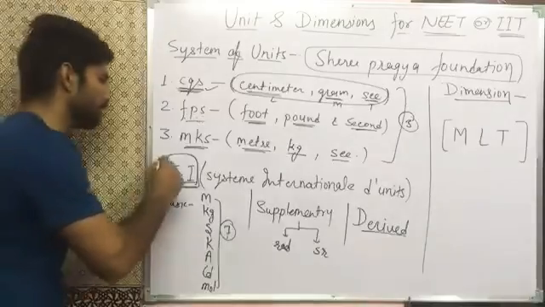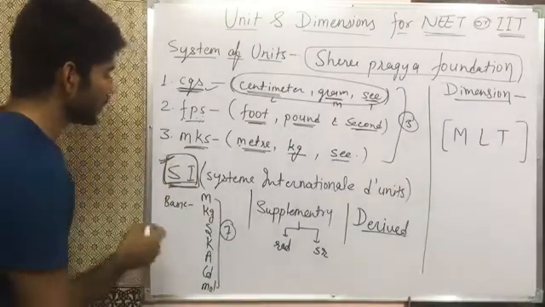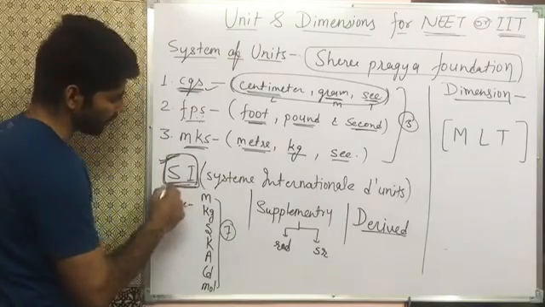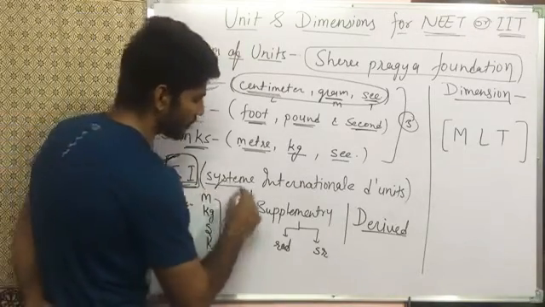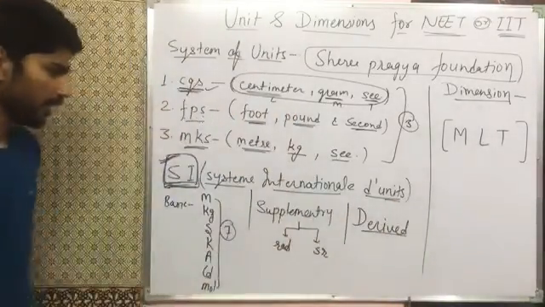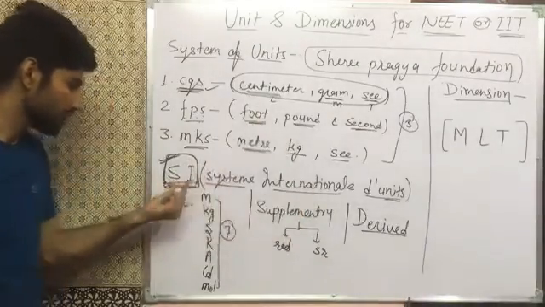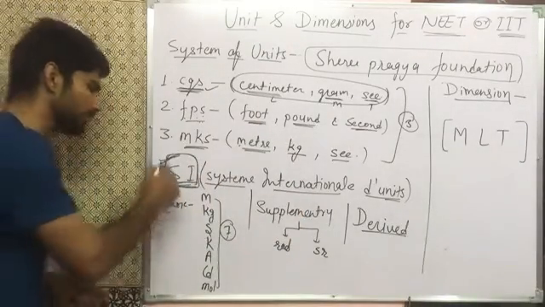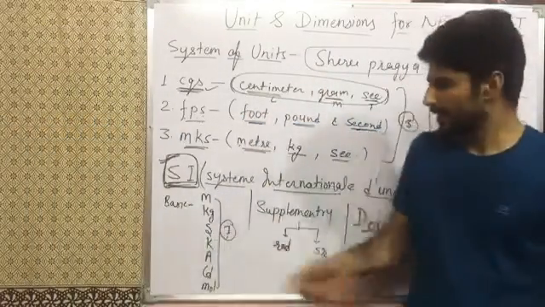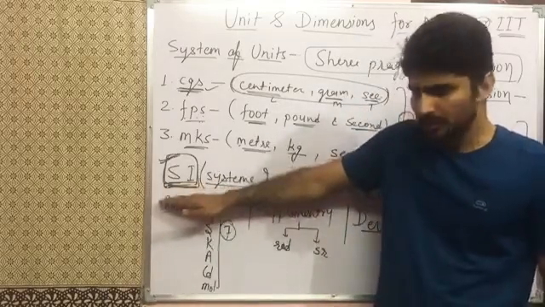This was decided by the International Union of Weight and Measures. They decided the SI unit. The full form of SI is Système International des Unités. It's a French name, and the abbreviation of Système International des Unités is SI units. So this is the common unit system which we are using nowadays, and it is used worldwide.